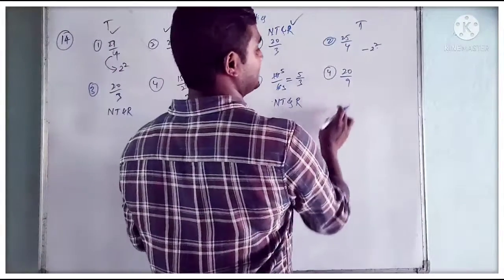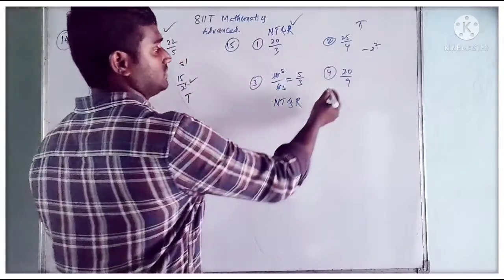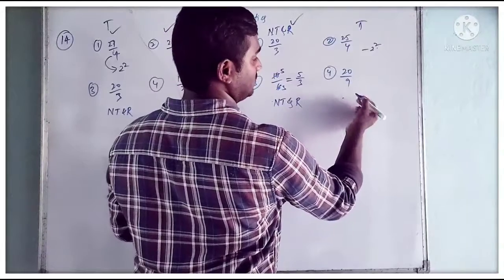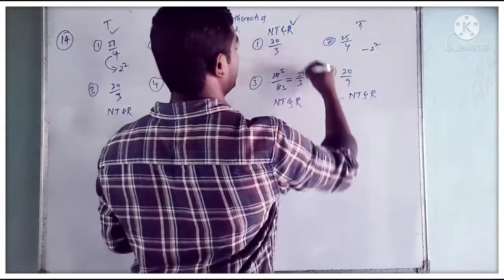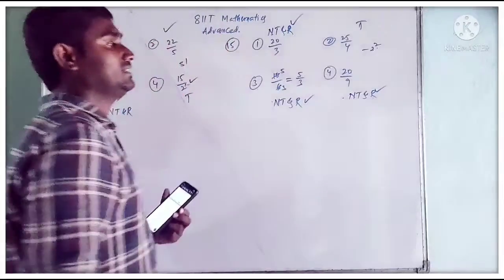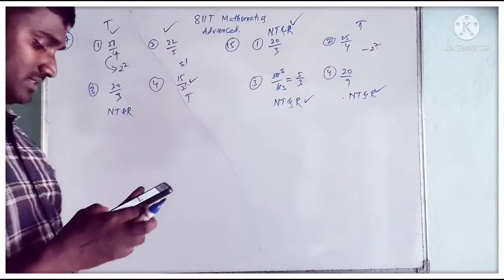Here, is there any cancellation? No. So 9 we can write as 3 square. So it is also non-terminating and repeating. So what are the required options? 1, 3, 4 are the required correct options.